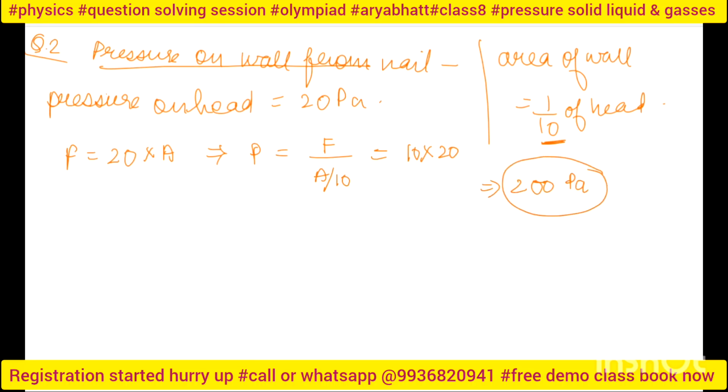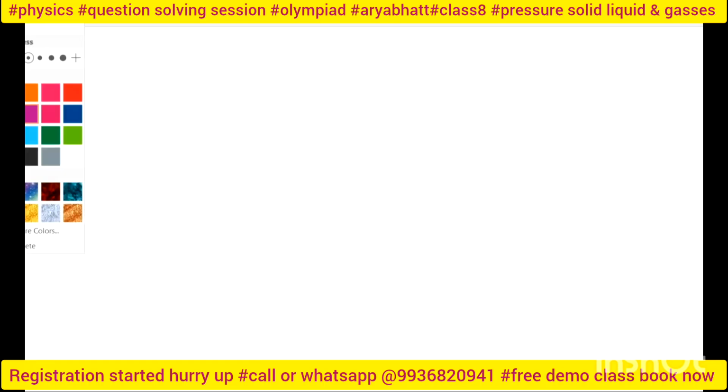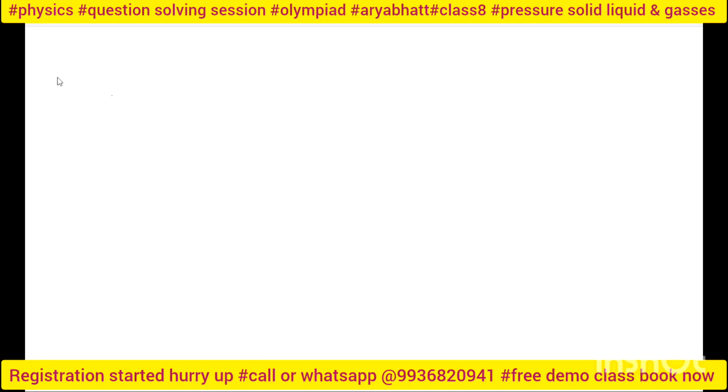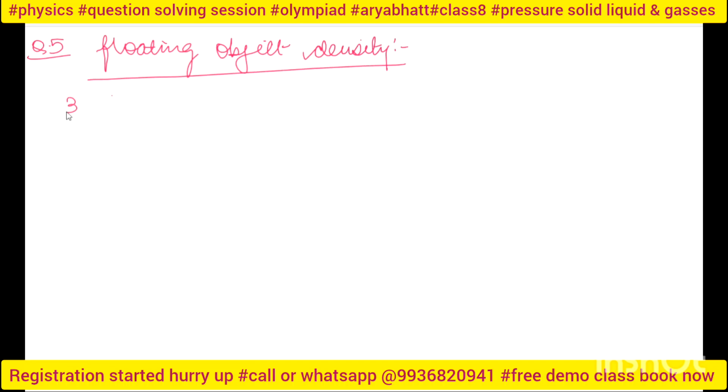It is question number 5. It is based on floating object density. Here it is given that 3/4 of the object is immersed.